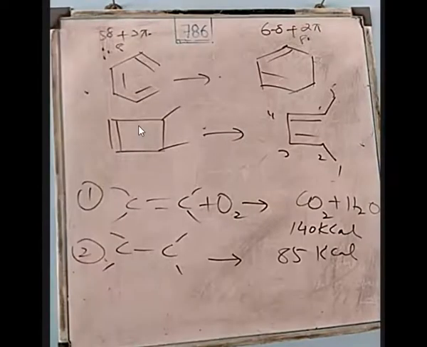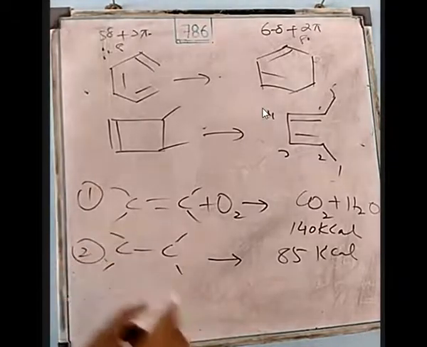Heat of combustion of one single bond, that is sigma bond, and heat of combustion of pi bond. Now if I ask from this value, what is the heat of combustion of sigma bond? 85.